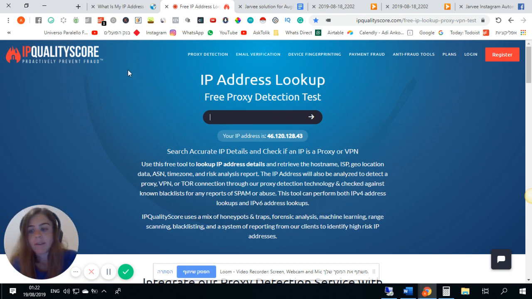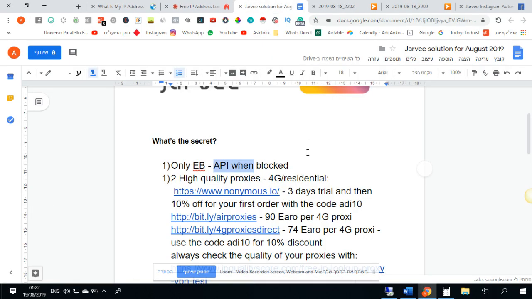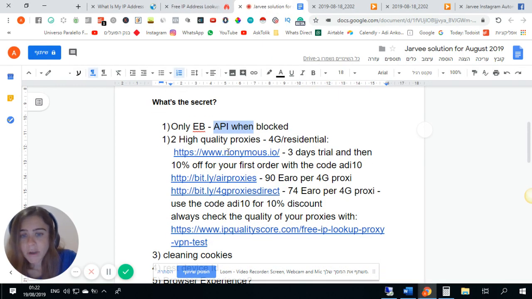They're a bit cheaper than the 4G. Residential means many different routers in the world, like a real IP address. And you can also use these kinds of proxies. I'm using this one from the US. So which kind of proxy do I actually use? I use the anonymous proxies.